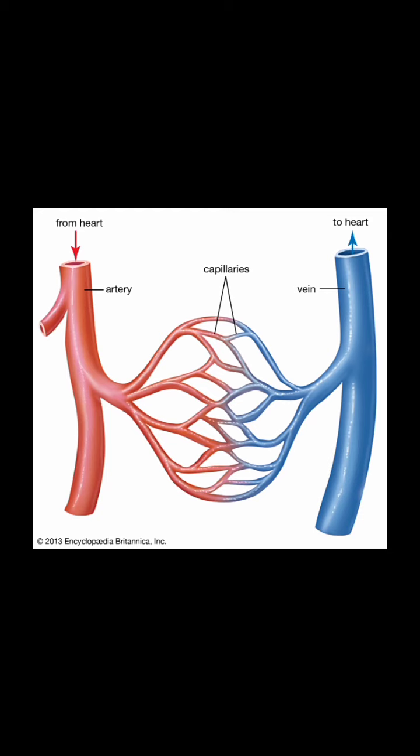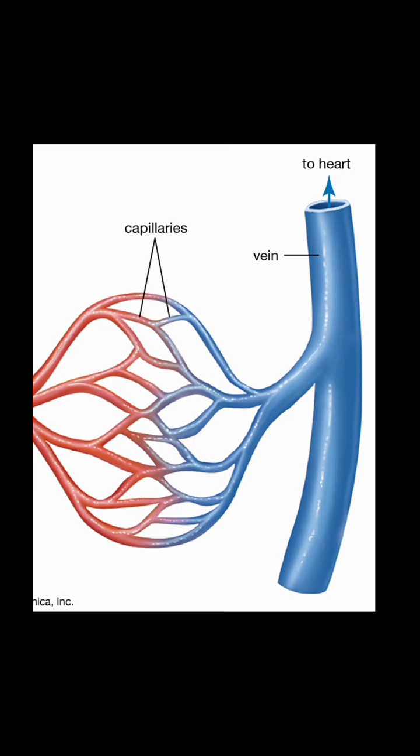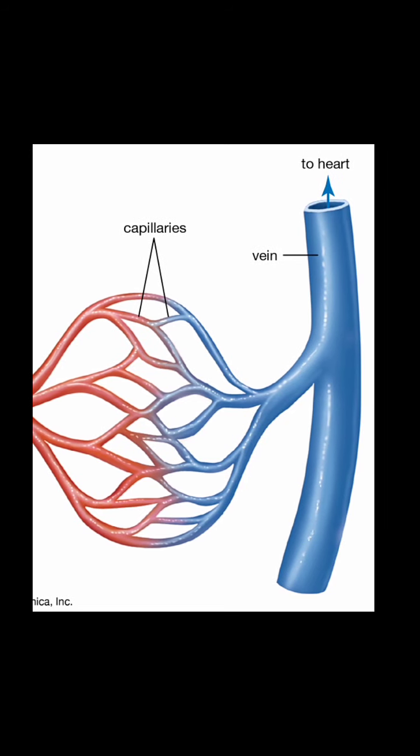Now the second part, that is veins. What do we mean by vein? Veins are those blood vessels that carry impure blood. Impure blood means oxygenated blood.